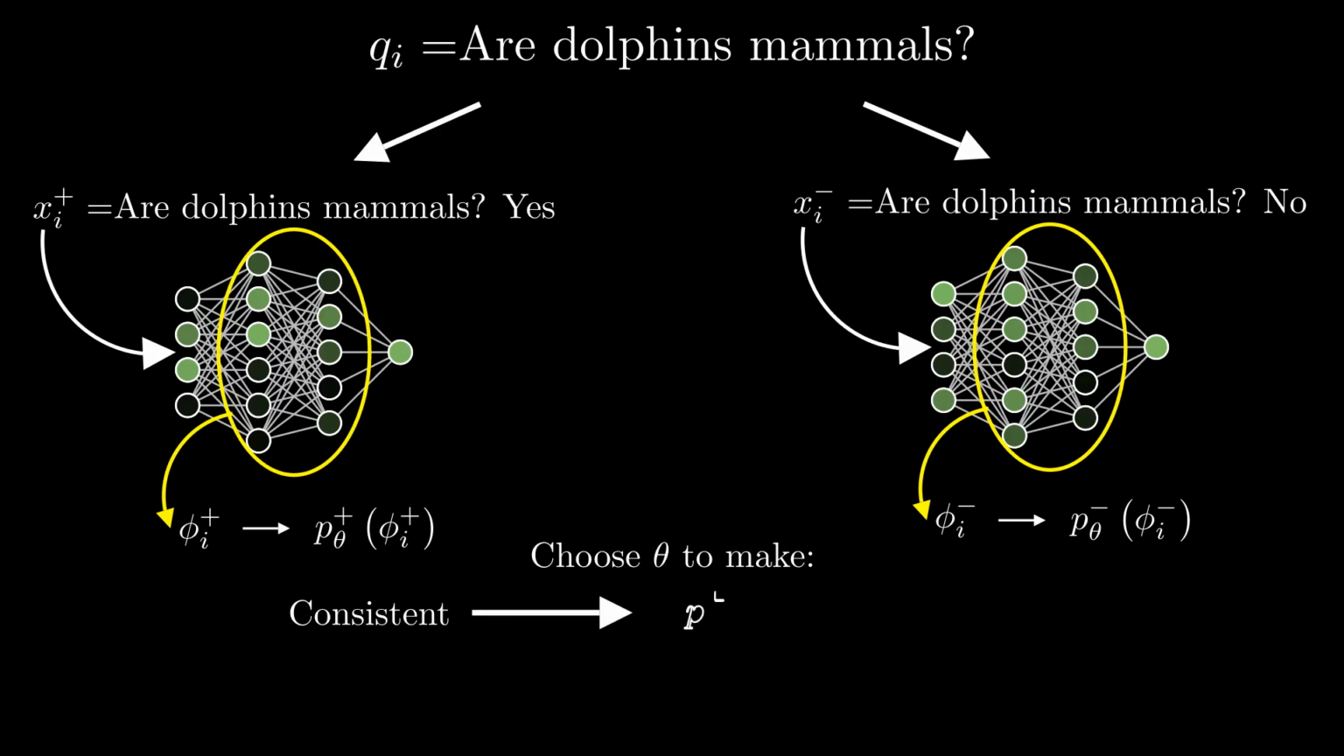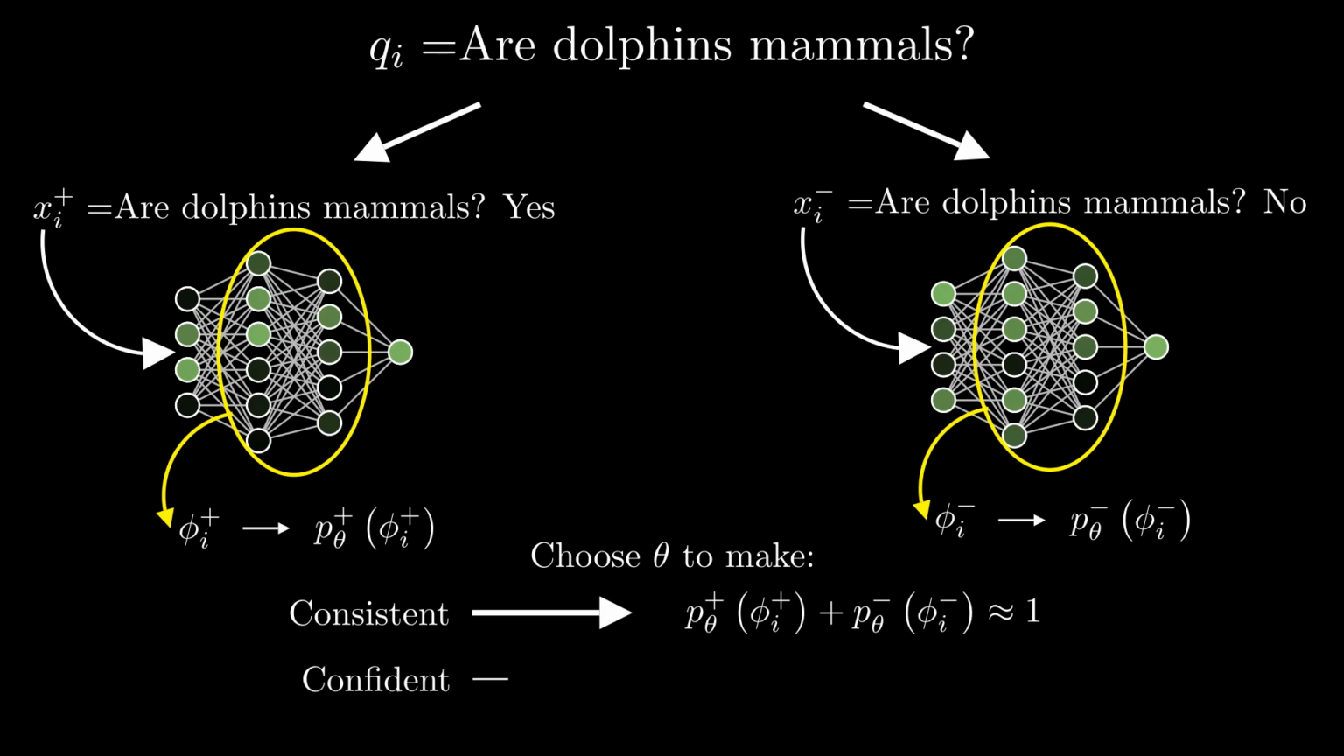Since we are considering only yes or no questions, it implies that p plus and p minus should sum up to 1. For example, if I think there is 70% probability that dolphins are mammals, I should give 30% probability to dolphins not being mammals. However, this will not work on its own. Consider if we simply assign 1/2 to all the probabilities. In that case, consistency is satisfied perfectly, but we won't learn anything about what the language model knows.